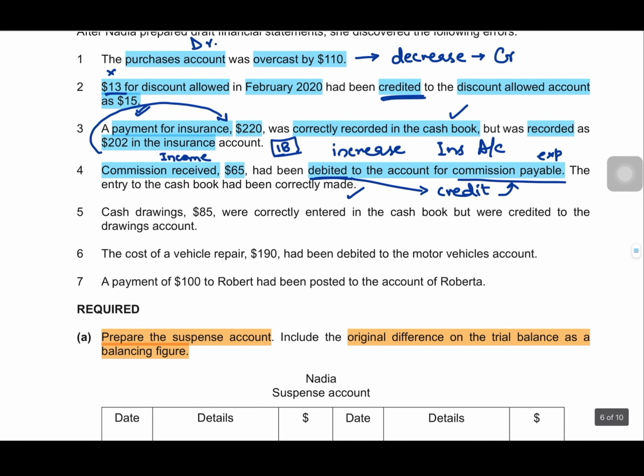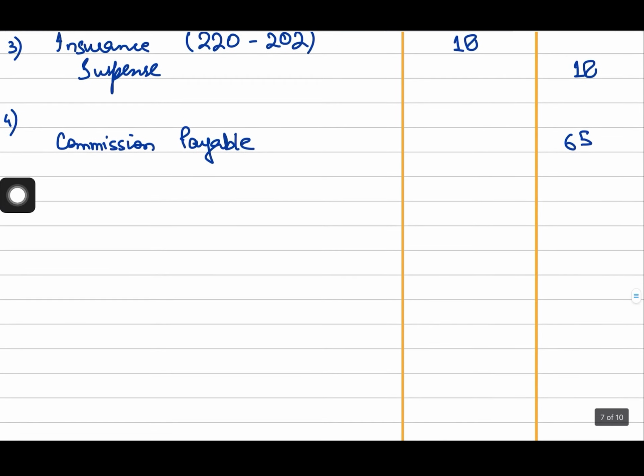Now the next step would be to establish the correct transaction in the correct account. Commission received is not at all recorded in this income account. So commission received will also be credited as 65 in its own account, just like how it should have been done. So commission received also credit.